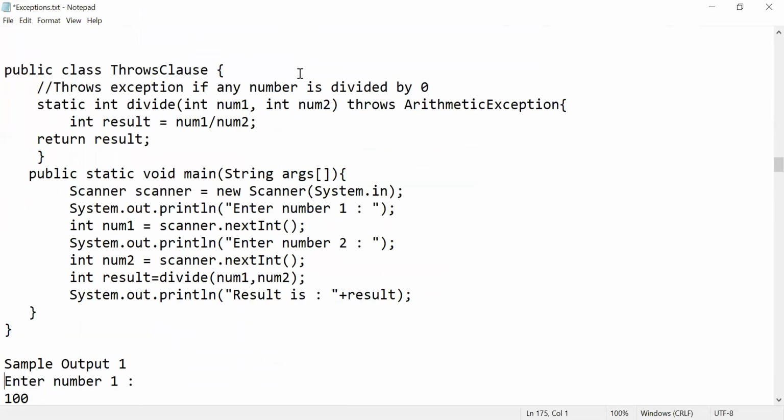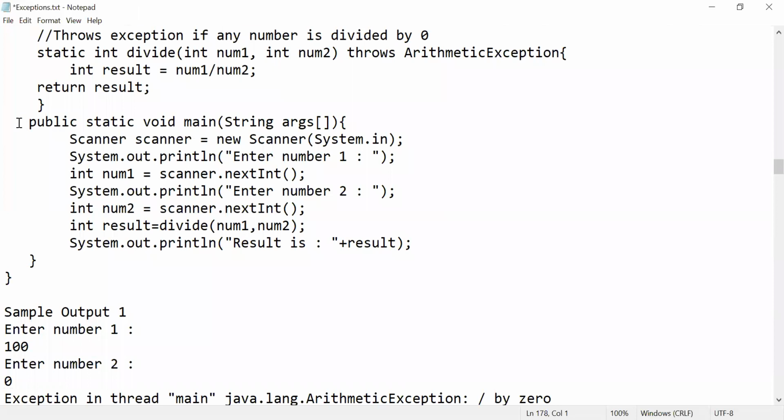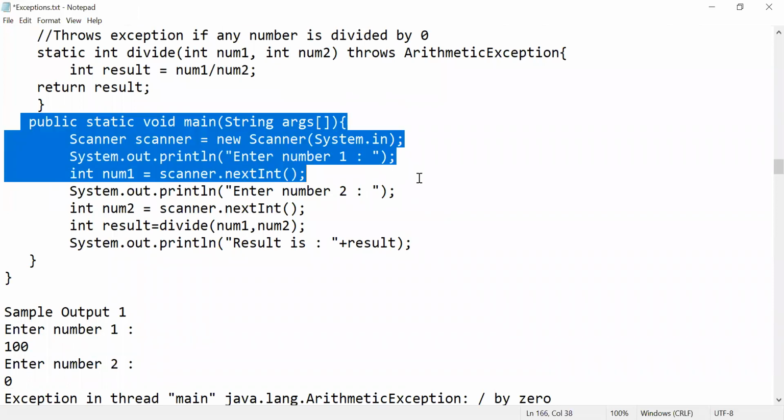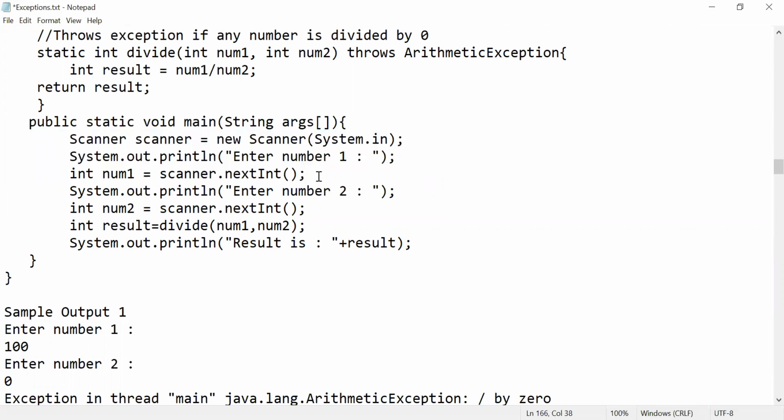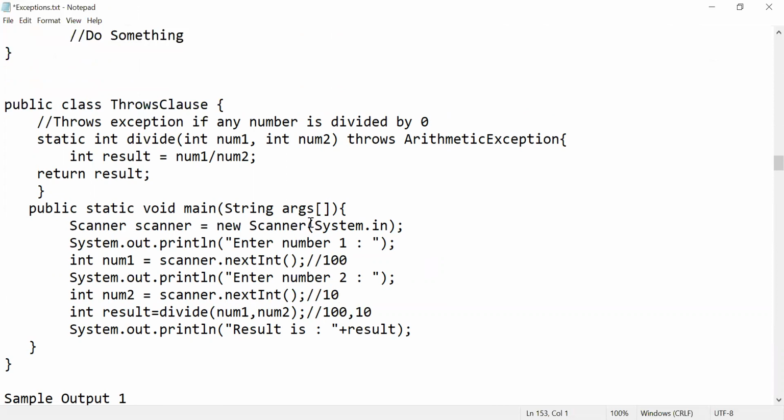Let's take again a simple exception example. Your public static void main starts here, right? So I enter number 1 and number 2. Let us imagine my number 1 is 100 and my number 2 is 10. Now I am calling a method called divide, 100 comma 10. Now it is calling your static method here.